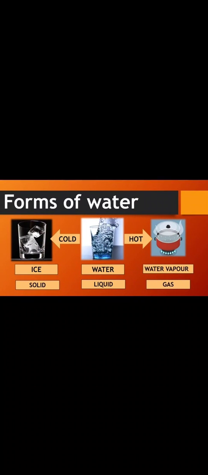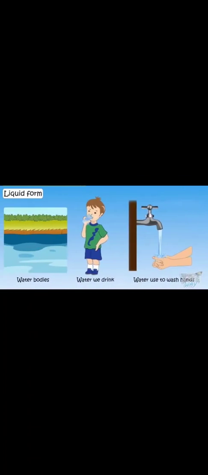So these are the different forms of water, and water always exists in nature in three different forms: the liquid form, solid form and gaseous form. Now let us learn about them one by one. First of all, the liquid form of water.